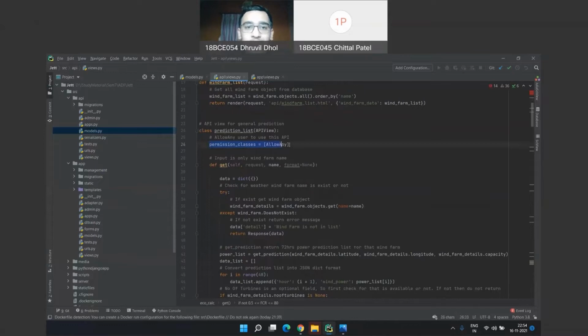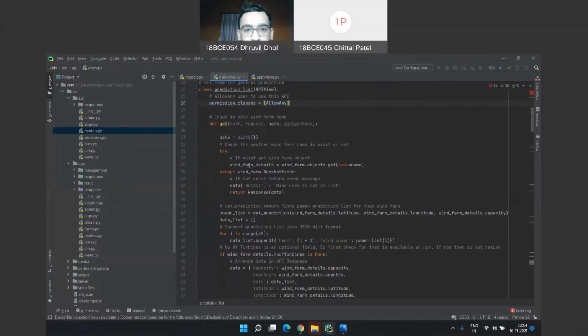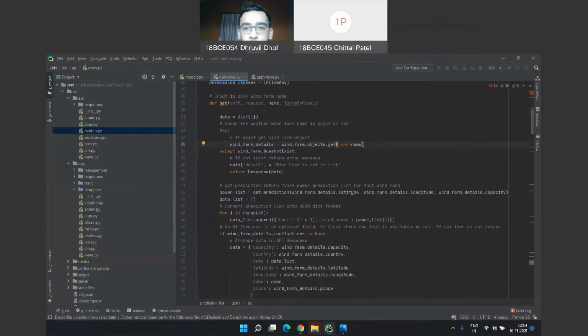Here we can see that the permission class is allow any, meaning authenticated or non-authenticated, both users can call this API. So from our database we can get the object of that WinFarm and provide the latitude, longitude and wind turbine capacity to the get prediction function.